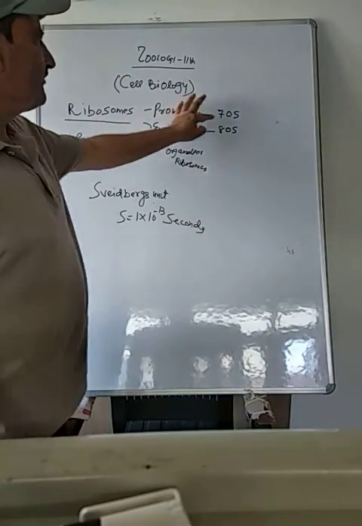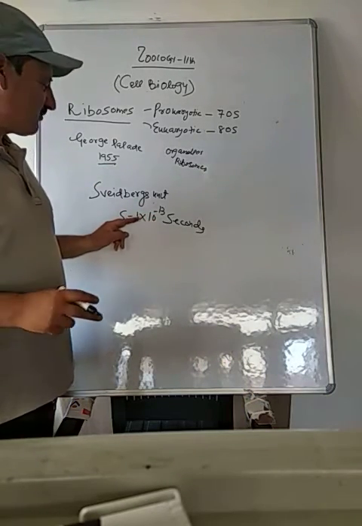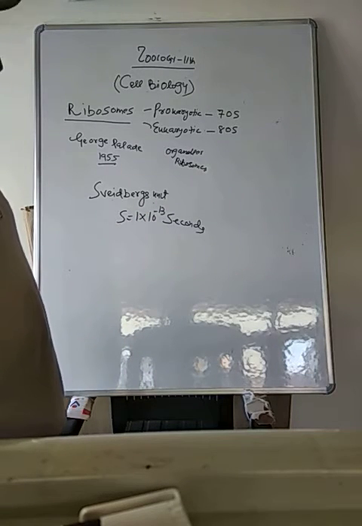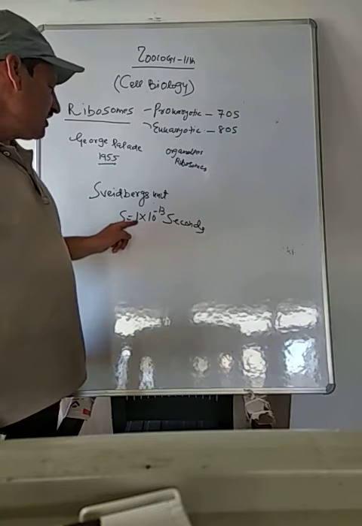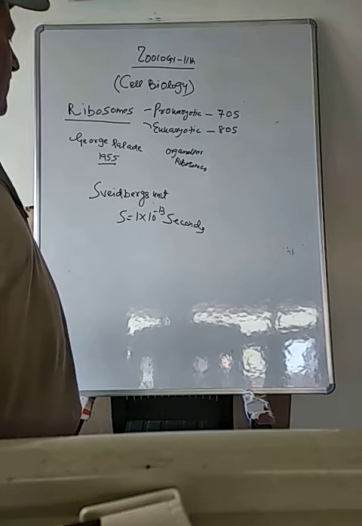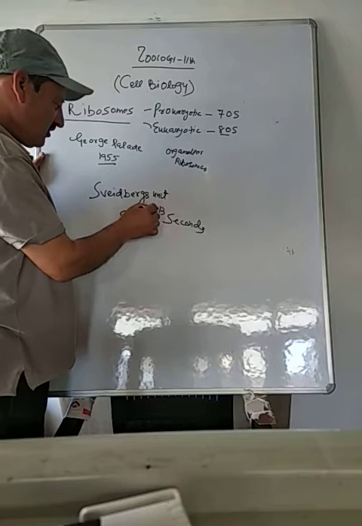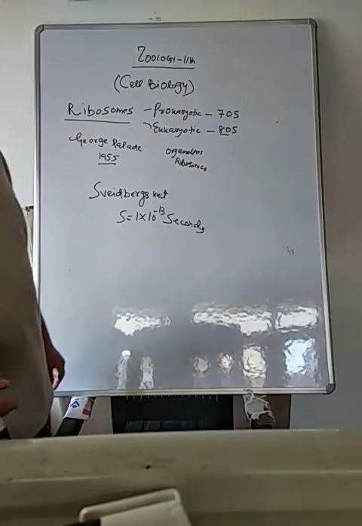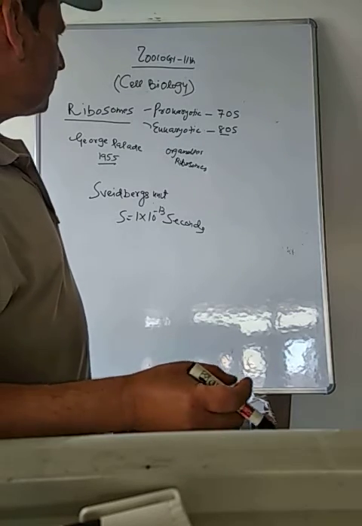That means if it is 70S, it will take the time for separation in the ultracentrifuge 70 into 10 raised to power minus 13 seconds. If it is 80S, it will take the time 80 into 1 into 10 raised to power minus 13 seconds for separation. So this is actually the time 70S and 80S will take to separate when these are placed in the ultracentrifuge.